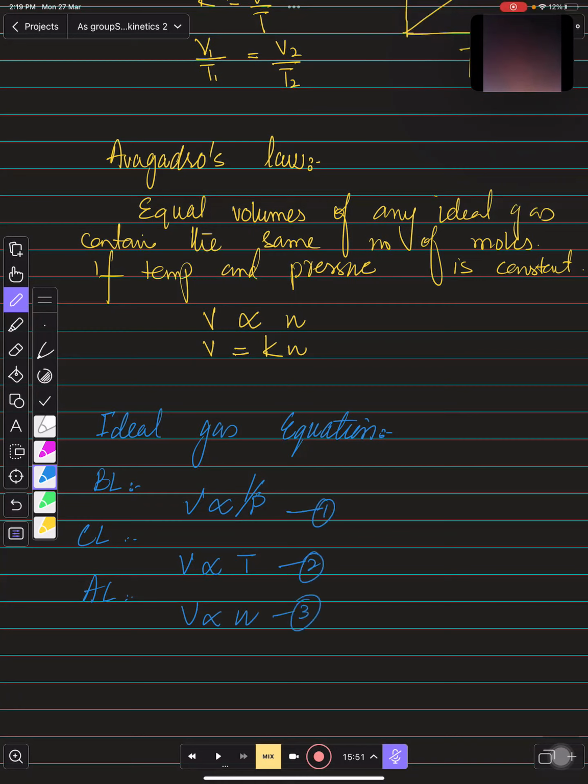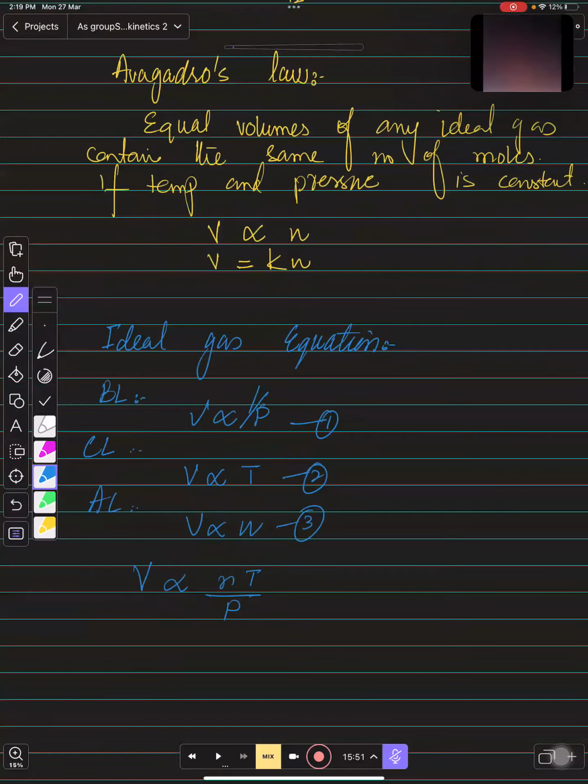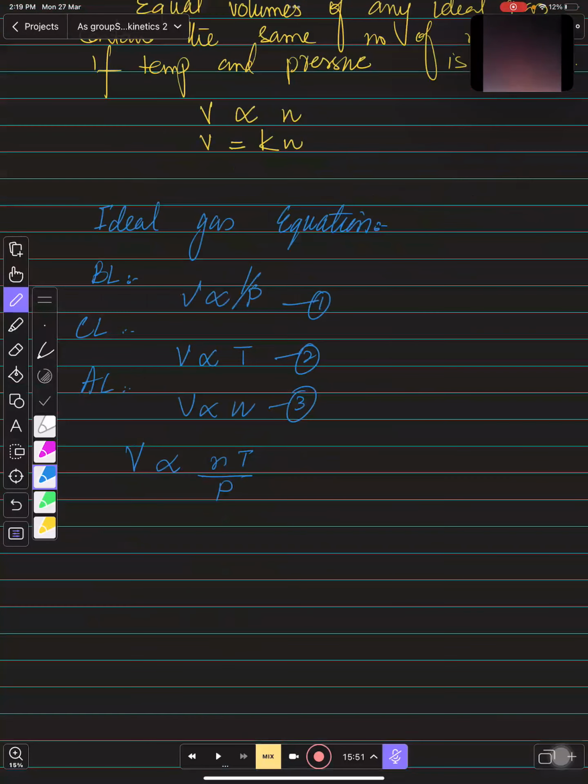So if you just combine all three equations, these are three different equations. If you combine all three, it would be like volume is directly proportional to the number of moles and temperature and one over pressure. If I bring P over here, it would be PV directly proportional to nT. If I remove the proportionality sign, there will be some constant, and this time the constant is R, which is the universal gas equation constant, right?